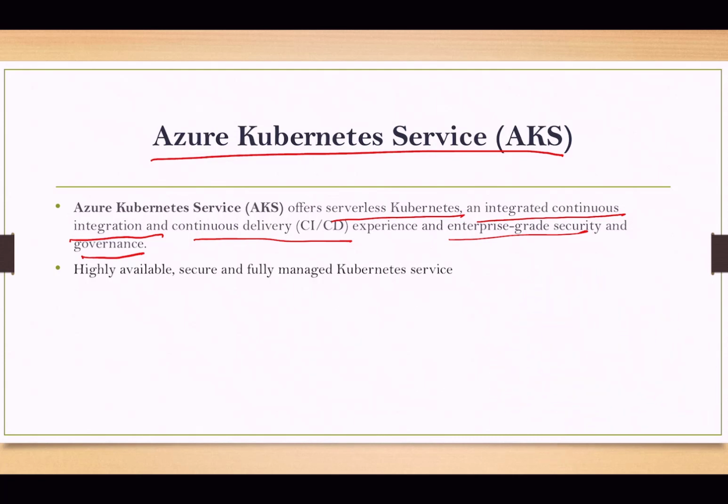Also, it's a highly available, secure and fully managed Kubernetes service. What it actually does is manage or orchestrate the containers.